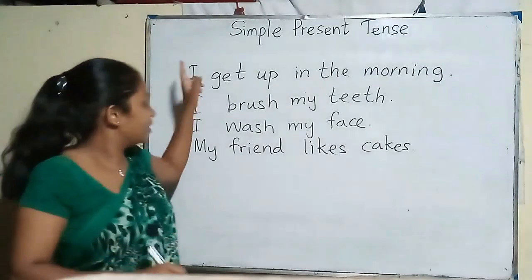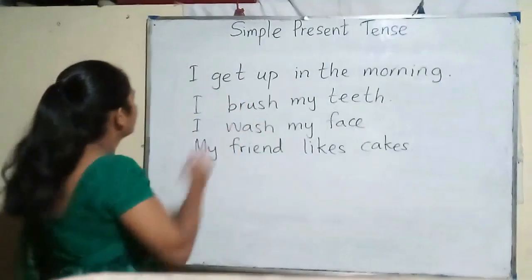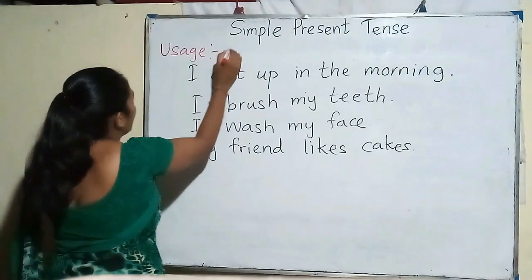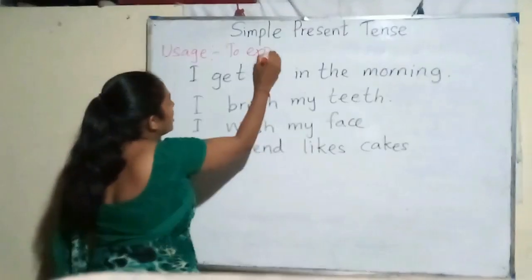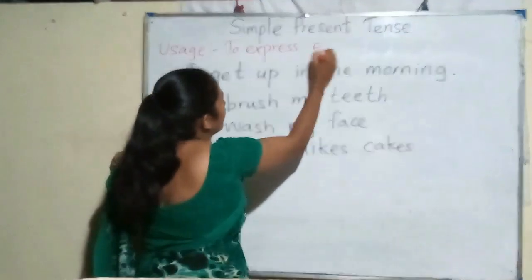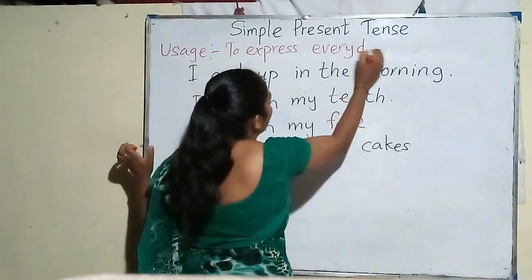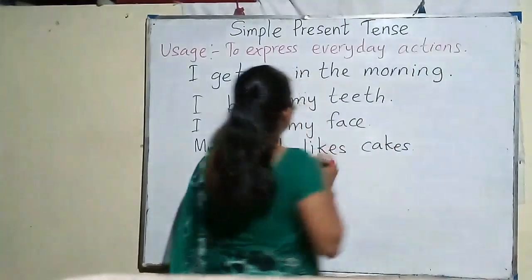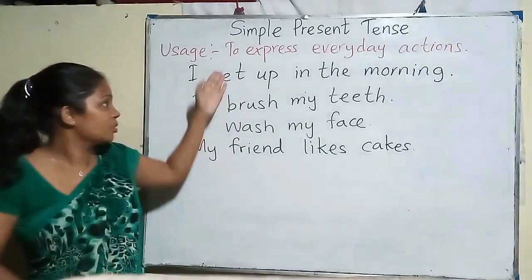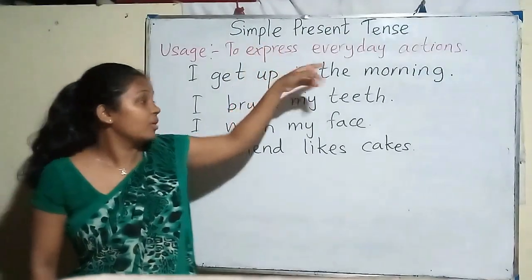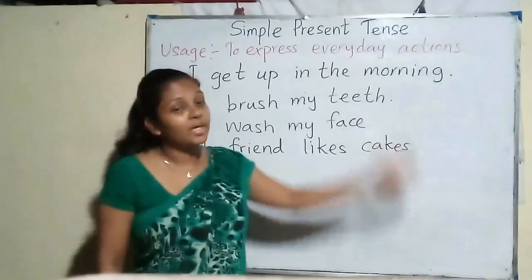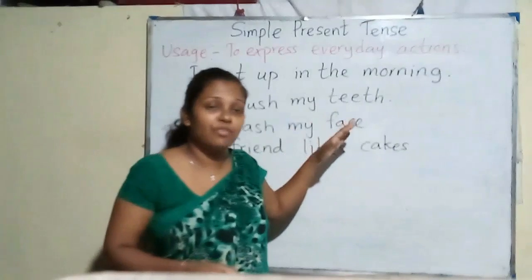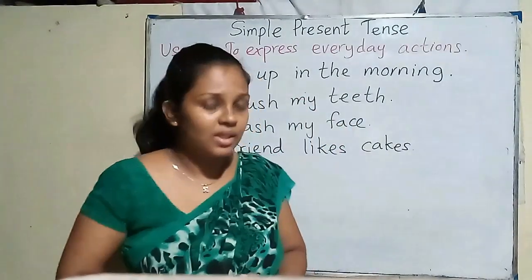So we can write the usage like this: to express everyday actions, we use simple present tense to talk about, to say or to express everyday actions. Yes, now we know where we can use simple present tense.